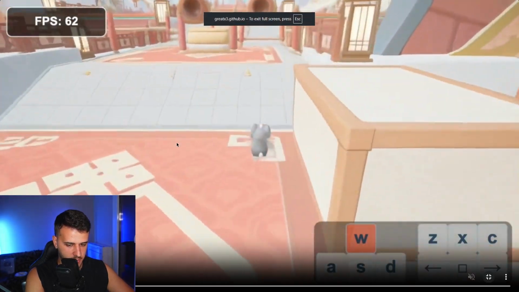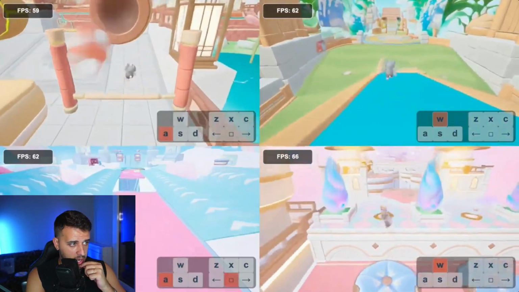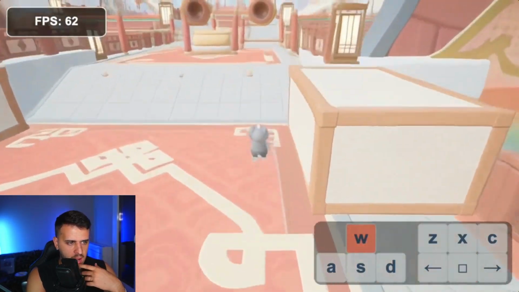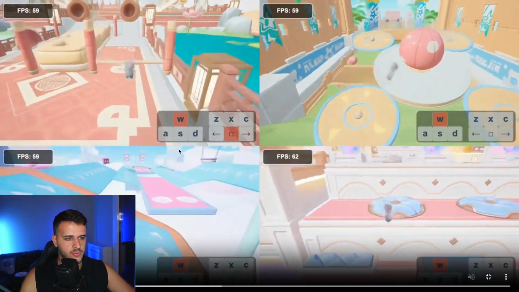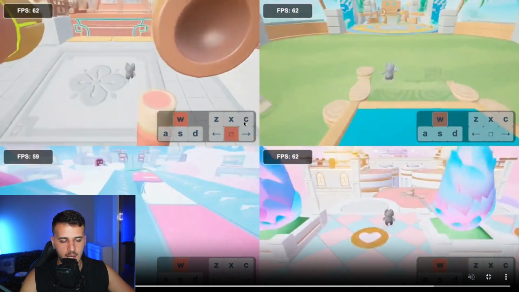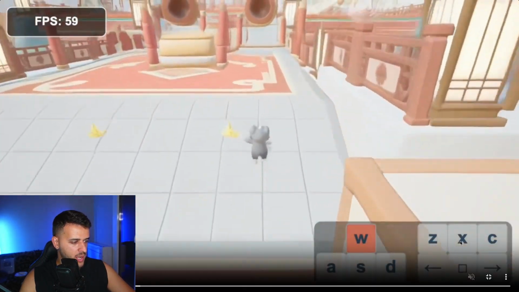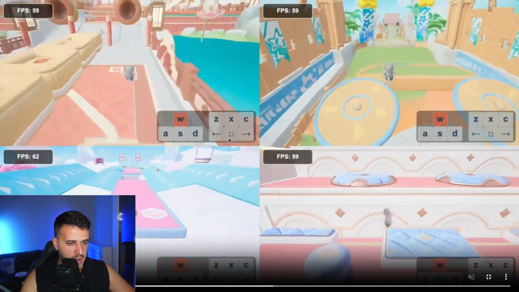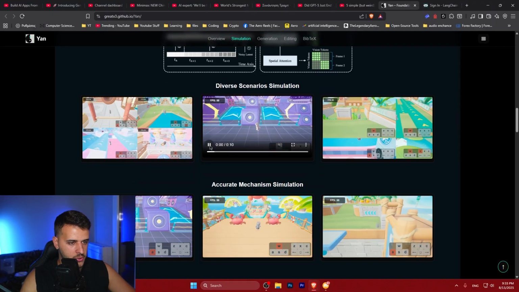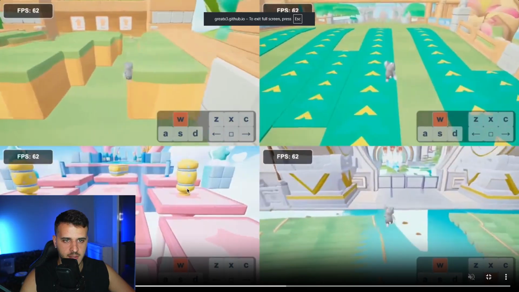Let's see some videos. This is a video from playing a game. We can see the jump animations are correct. This looks like Fall Guys or something like Stumble Guys, and it looks very realistic. They also have even more controls than Veo 3 and Matrix Game 2.0. So you can see Z, C, you can see the space and left and right, very interesting. They also tested it quite a lot on games, and this is real-time generation, 1080p at 60.